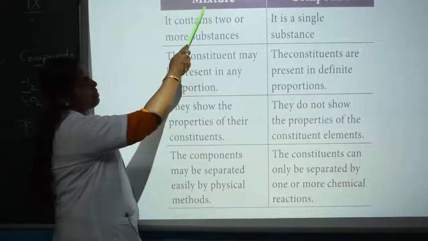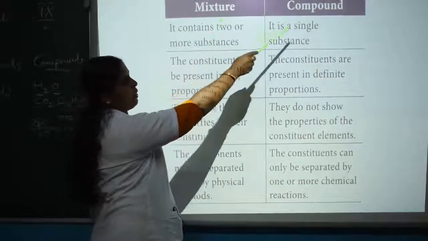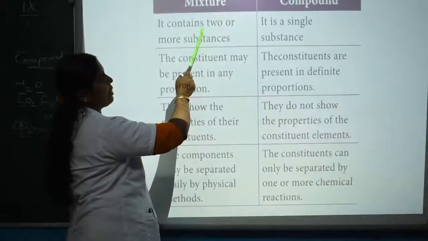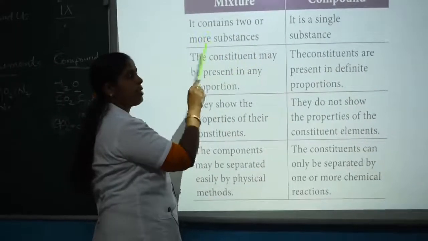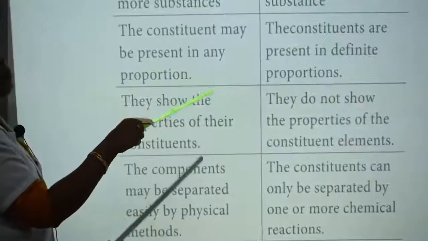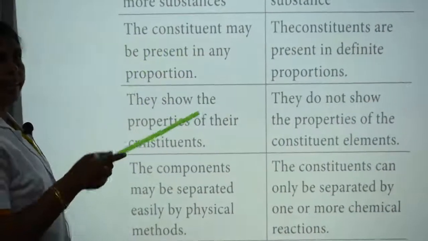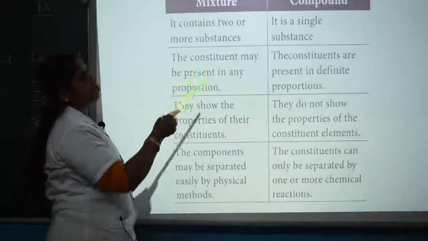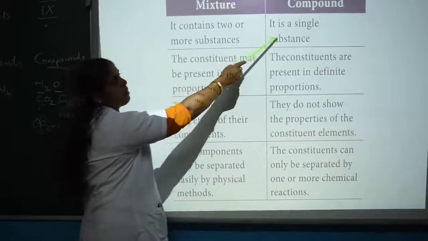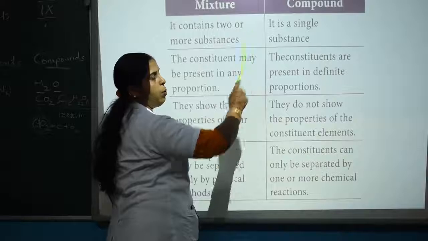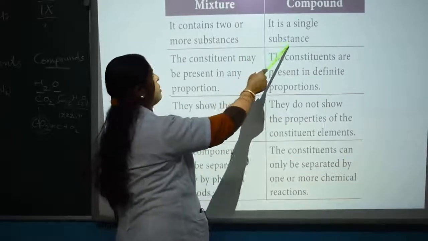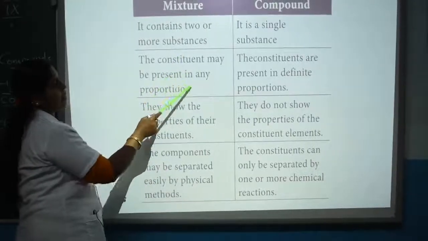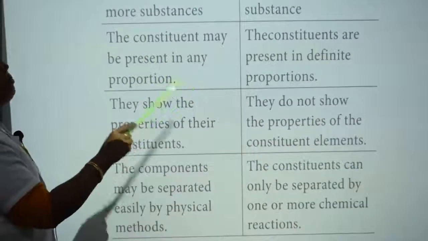Next we can see the differences between a mixture and a compound. A mixture contains two or more substances in any ratio. We can mix together soil and sand, soil and sugar, or sand and sugar. In any ratio we can form a mixture. A compound is a single substance. A compound is formed by a chemical reaction, so it is a single substance. In a mixture the constituents may be present in any proportion.